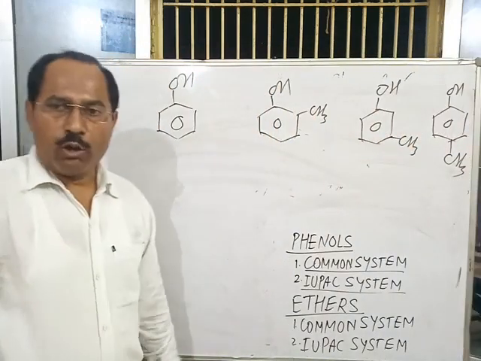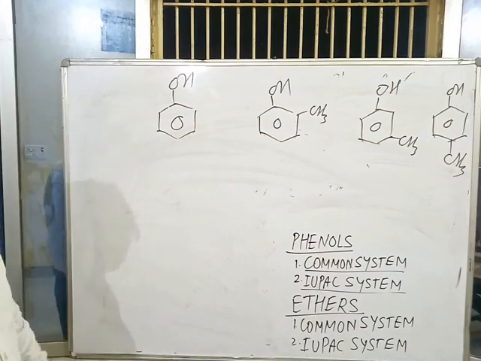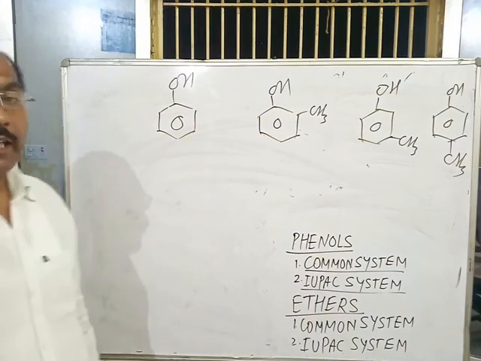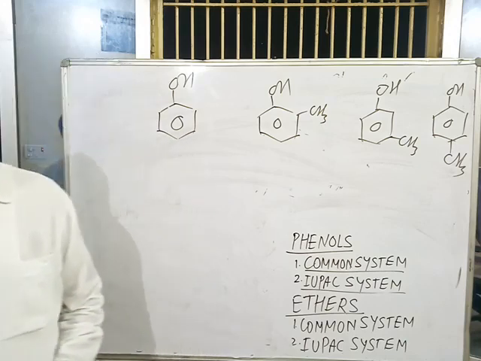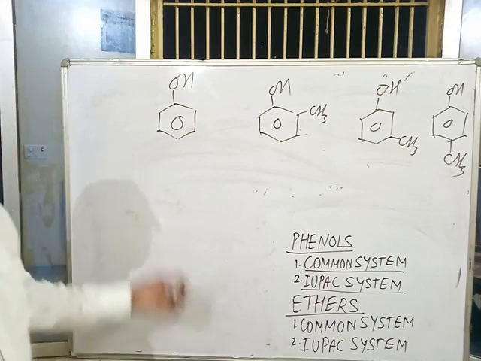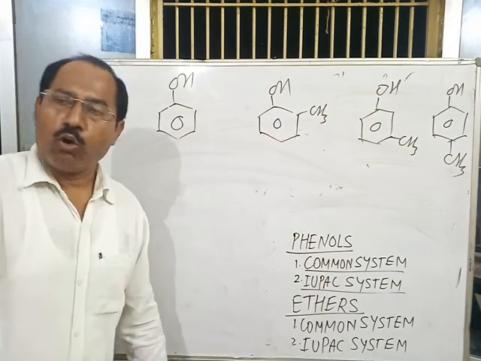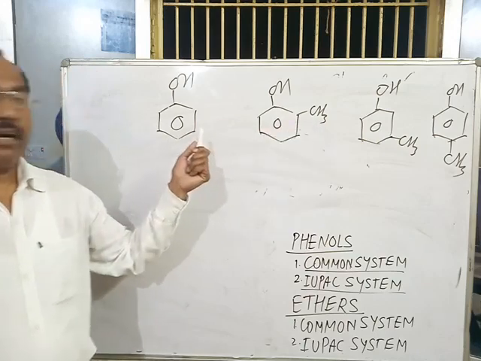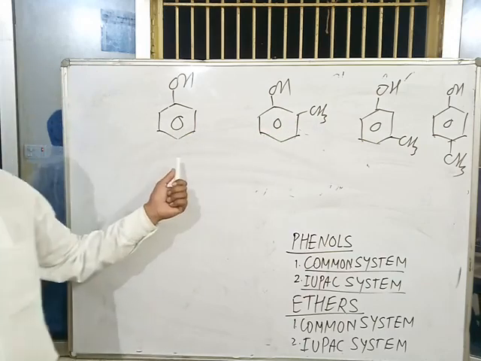All are monohydrate phenol. Just like alcohols, phenols may be classified as monohydrate, dihydrate and trihydrate phenols. These are monohydrate phenols. In monohydrate phenols, only one OH group is directly attached to the benzene ring.